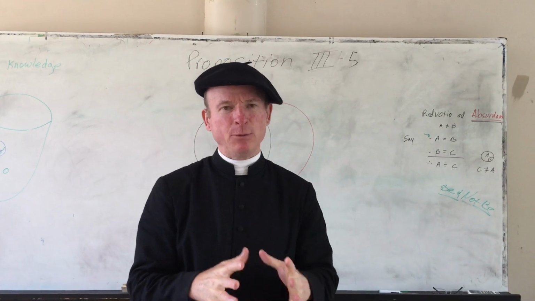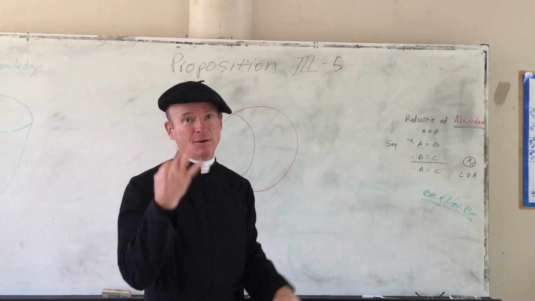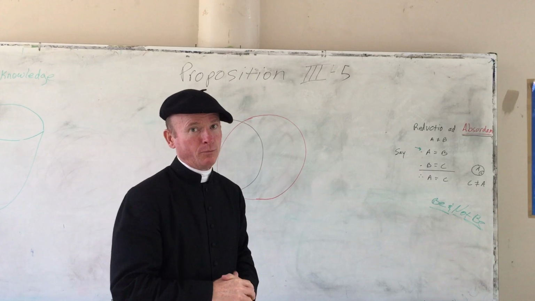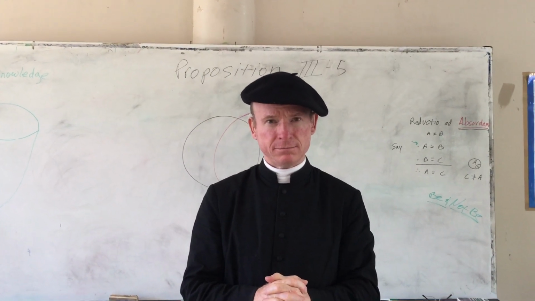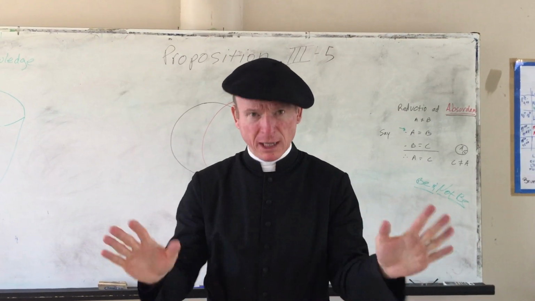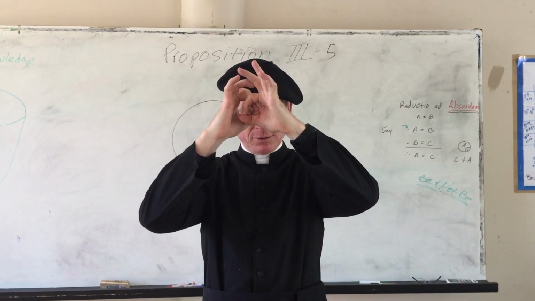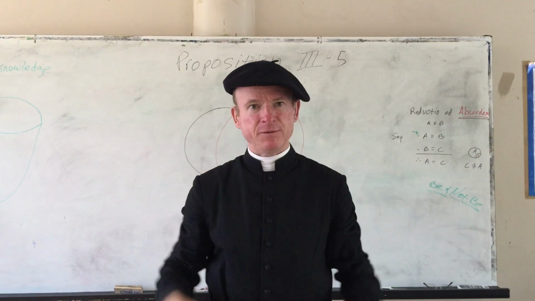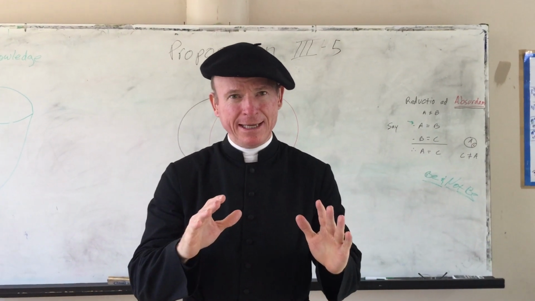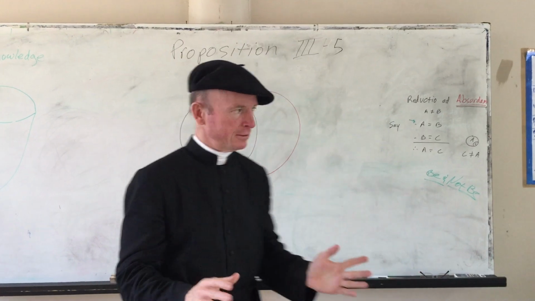Students, today we have Proposition 5 of Book 3. Proposition 5 of Book 3 states, if two circles cut one another, they do not have the same center. Impossible. If two circles cut one another, remember, cutting, not touching, not overlapping, cutting, it's impossible that they have the same center.